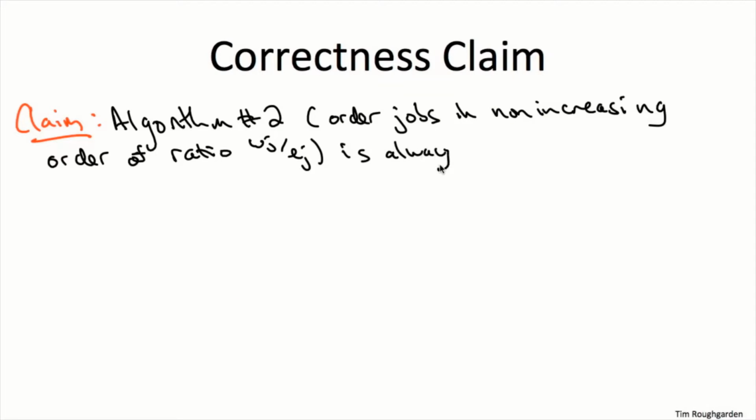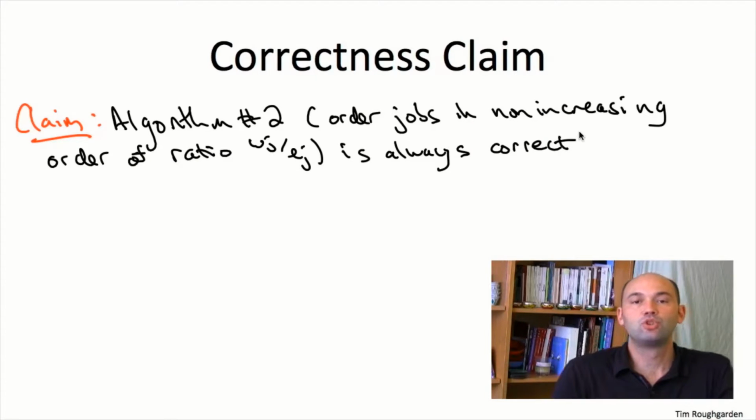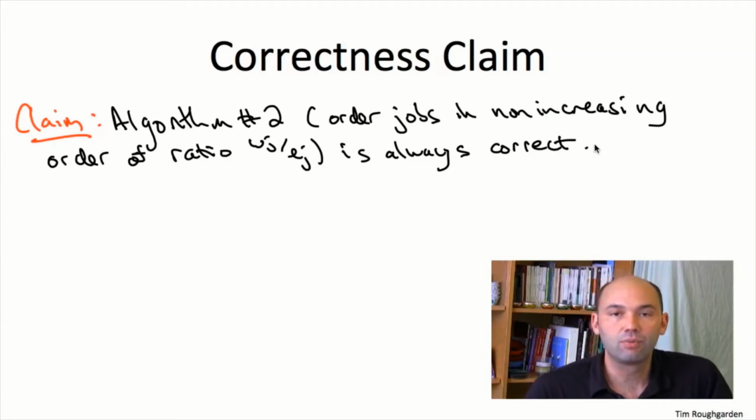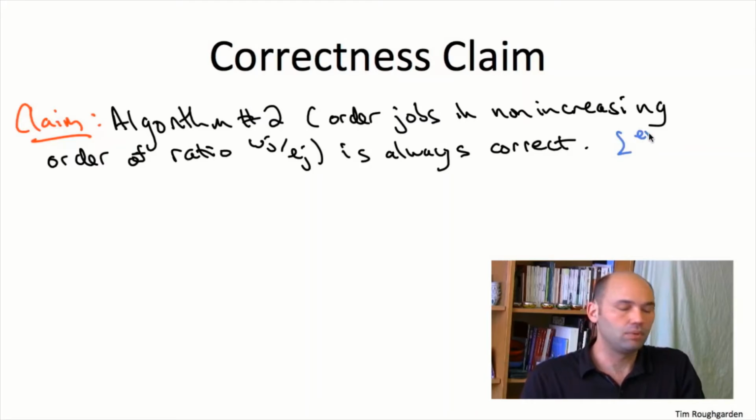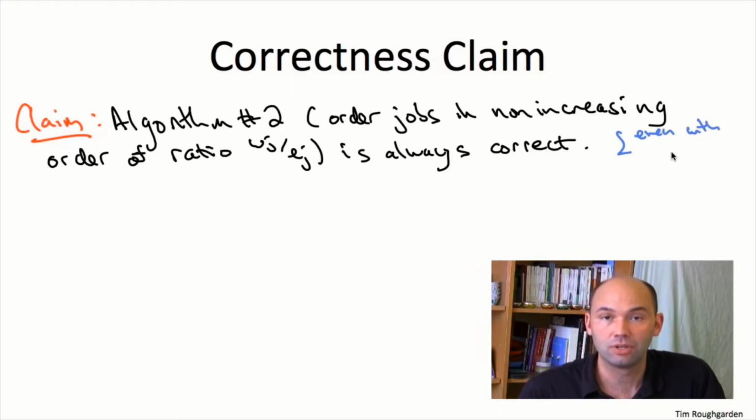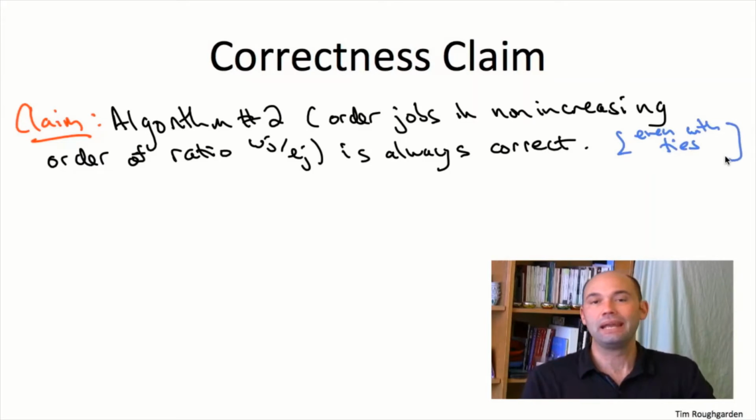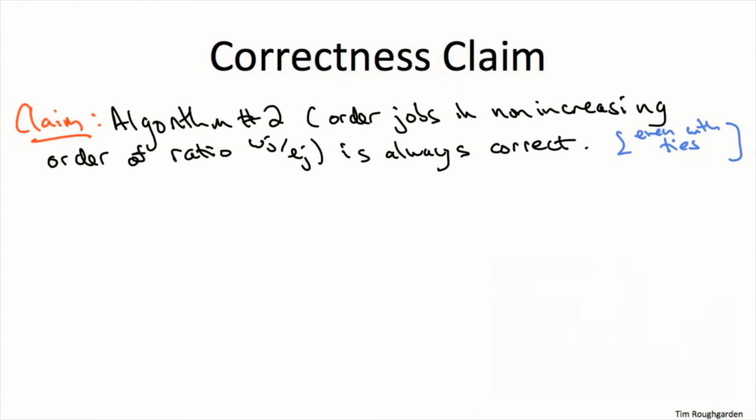So let's be formal about our new, more general correctness proof. We're again talking about the greedy algorithm, which orders jobs by the ratio of weight to length. We're no longer assuming these are distinct, so we can't really say decreasing order. We'll say non-increasing order. And ties can be broken any way you want. We'll prove the algorithm's correct no matter how the ties are resolved.